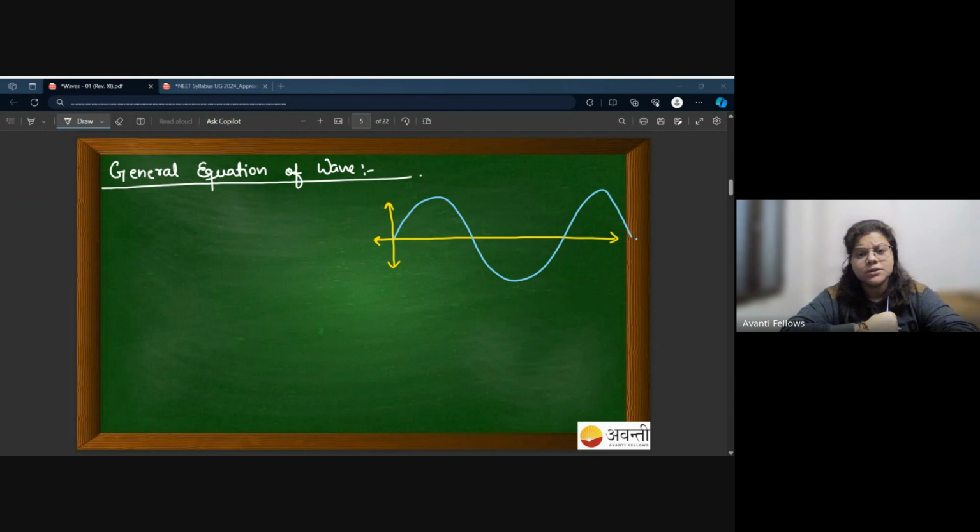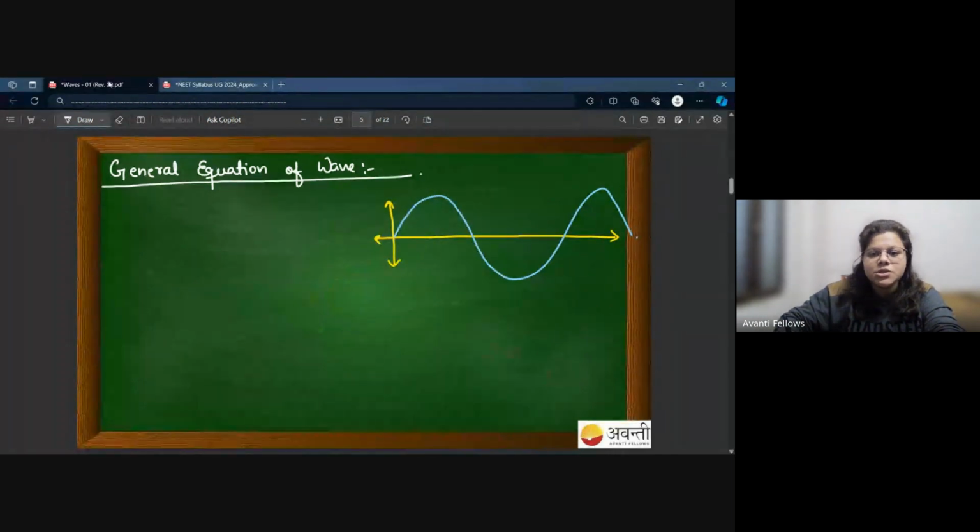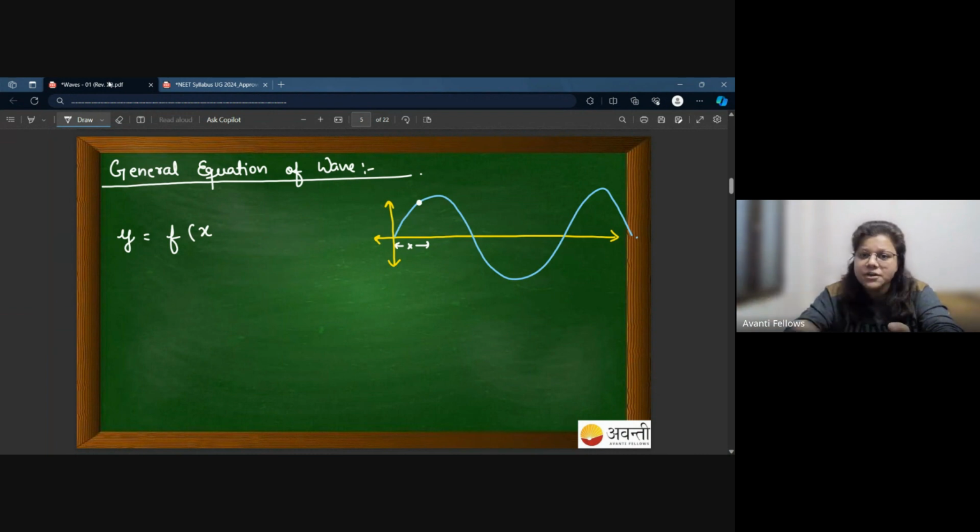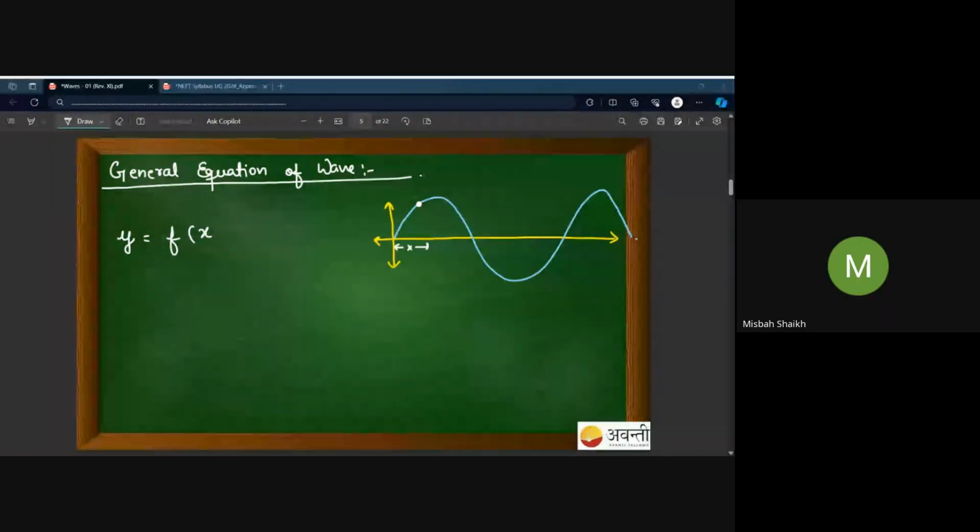I think you should ask me, at least give us the position of that one particle that you were interested in. That we need the displacement of this particle, so at least give me the distance of that particle, give me the position of that particle. So at least I should mention that I want to know the displacement of this particle which is x distance away from the origin. So basically the displacement that I want is supposed to be a function of this x now, because every particle has different displacements at different instants. Yes or no? Yes, ma'am.